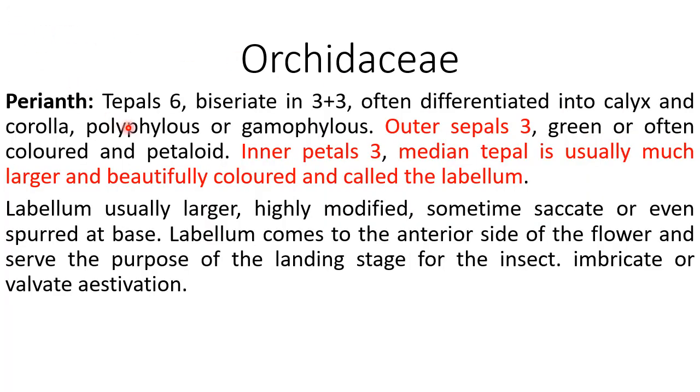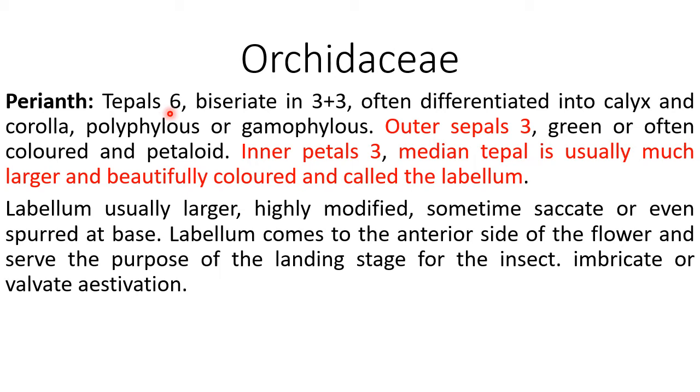Perianth is made up of 6 tepals. It is biseriate, in 3+3. It is often differentiated into calyx and corolla. Out of that, the outer whorl is considered as calyx and the inner whorl is considered as corolla. It is polyphyllous, or you can say polysepalous. Sometimes it is gamophyllous, or you can say gamosepalous.